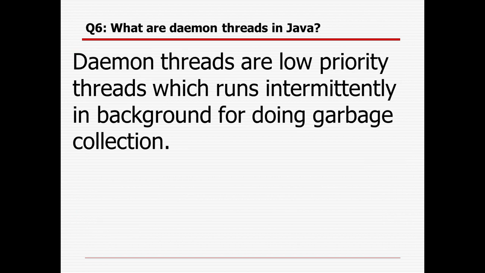What is a daemon thread in Java? A daemon thread is nothing but a low priority thread which runs intermittently in the background for doing garbage collection. So what does garbage collection mean? You already know, whenever we are running different processes and threads, and the process is completed, we need to delete the relevant details. Irrelevant details means it is completed now, and this particular thing is not being used.